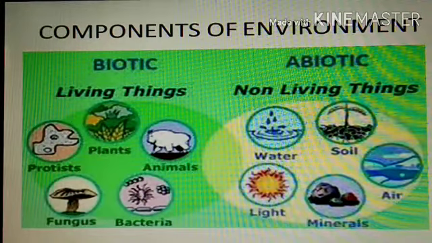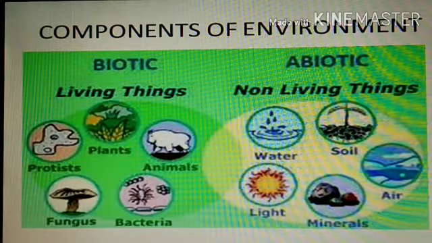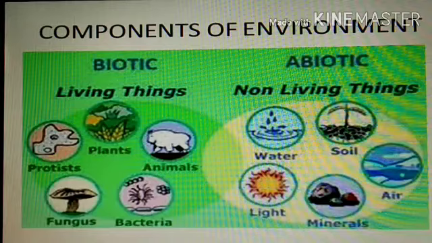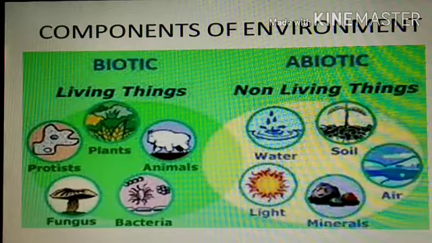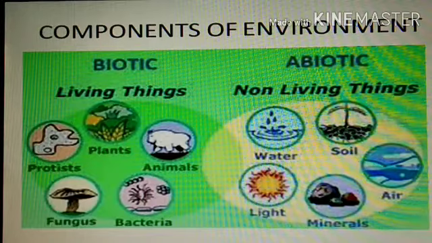Here our next topic is the components of the environment. In the last slide we discussed the meaning of environment and its classification on the basis of human and natural. Basically there are two components of the environment. Living things are included in the biotic and non-living things are included in the abiotic. Biotic components include living things like plants, animals, trees, etc. And the second one is the abiotic.